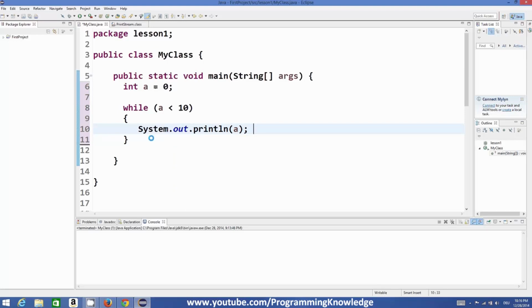Infinite loops are also useful if you know how to use them, but right now we will see how to use this condition more effectively.